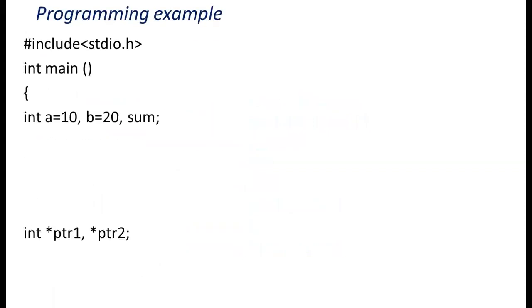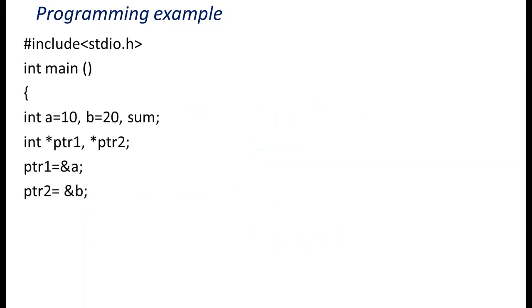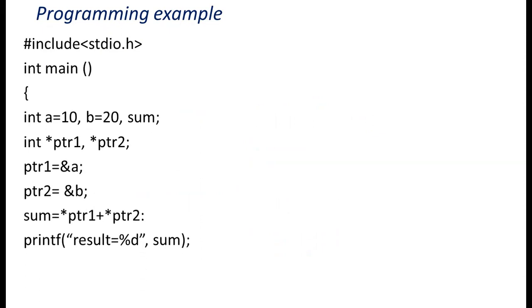We'll see another example. Already we have seen addition of two numbers without using pointer. Now we will use pointer. The first statement, a value is 10, address of a is 1000, next value is b, address of b is 2000.